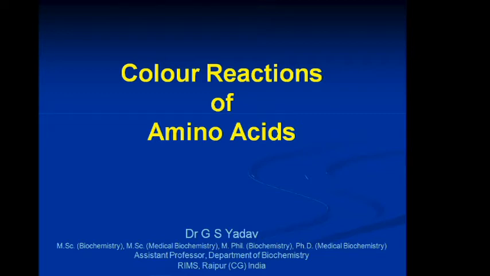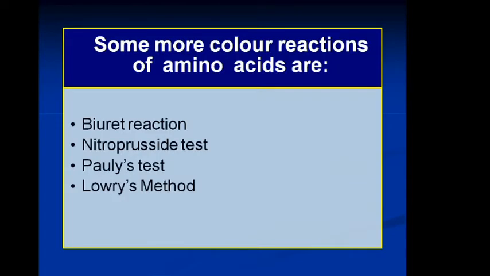Some important reactions of amino acids which produce colorful products are the Ninhydrin reaction, Xanthoproteic reaction, Millon-Nasse reaction, next the aldehyde reaction, next the Hopkins-Cole reaction, next the Sakaguchi reaction, and the lead sulfide reaction. Sometimes it is also called the sulfide reaction. Now some more color reactions of amino acids are the biuret reaction, nitroprusside test, Pauly test, and the Lowry method for detection